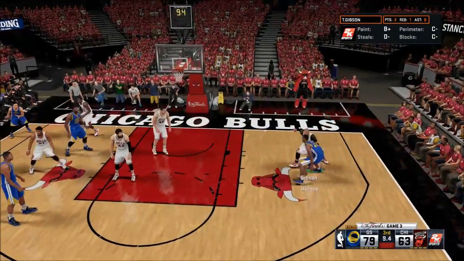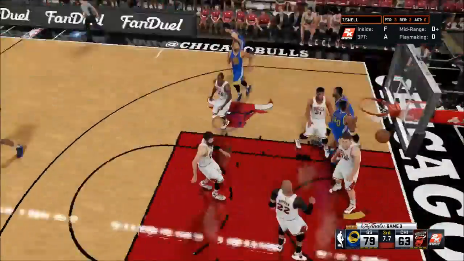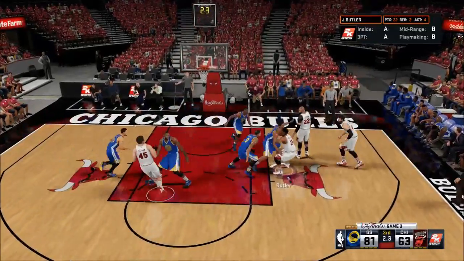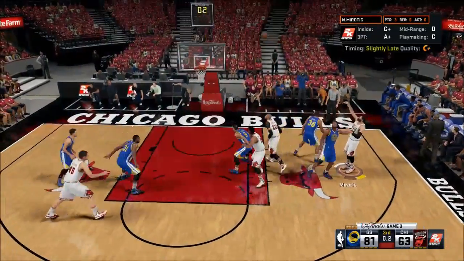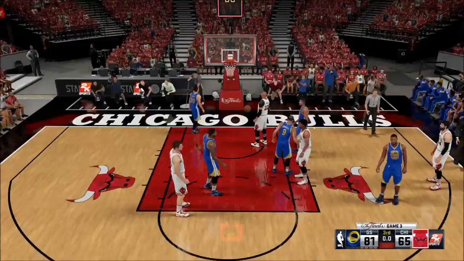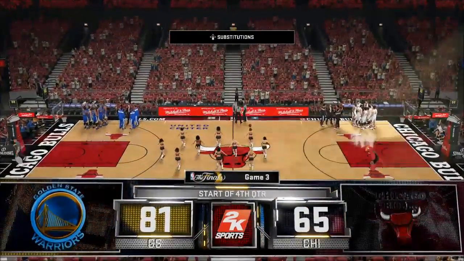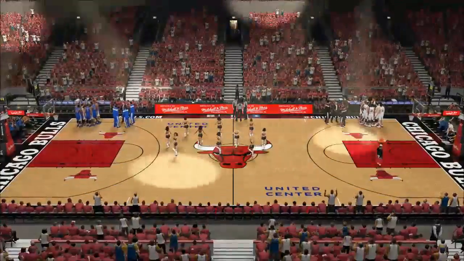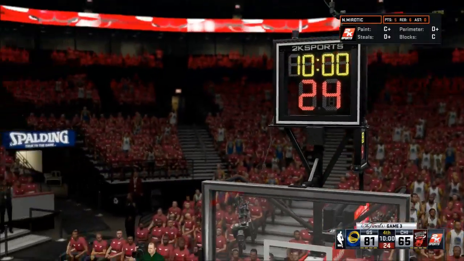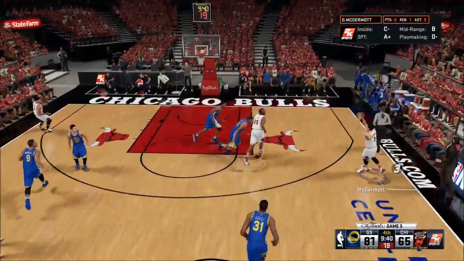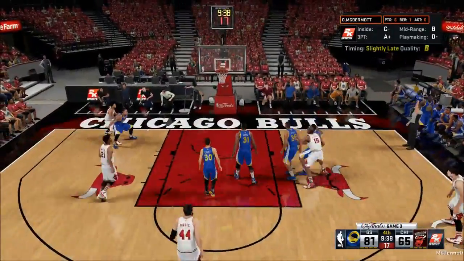Here's Harrison Barnes now trying to make it 18. Goes around Taj Gibson. Harrison Barnes is too quick for him. Down by 18 points. Here's Jimmy Butler at the buzzer. Mirotic for the mid-range jumper gets it to go. But there's still life in this team after hitting the buzzer beater at the end of the third quarter. That's what I'm talking about. We have to have so much hustle here in the fourth quarter if we want to come back. If not, we're going to have to play very well to get 4 wins in a row against the Golden State Warriors. Maybe we can come back here in the fourth quarter, though.